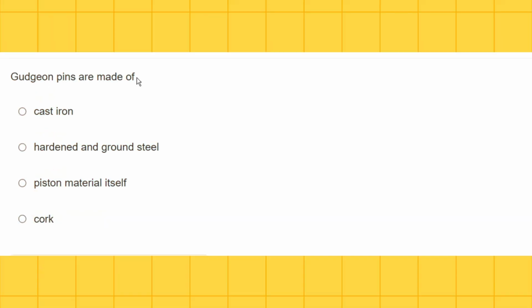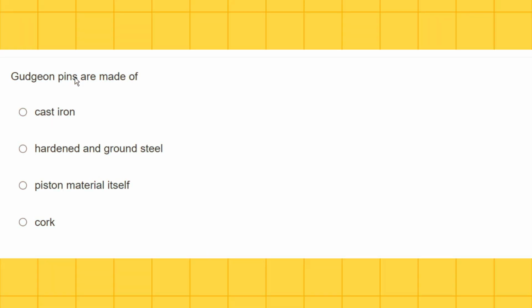Gudgeon pins are made of cast iron, hardened and ground steel, piston material itself, cork. Gudgeon pins are made of hardened and ground steel.